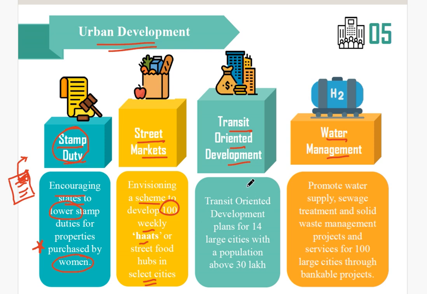Okay, next, for transit oriented development, 14 large cities whose population is above 30 lakhs would be provided transit oriented development. And for water management in the urban sector, they have stated promoting water supply, sewage treatment and solid waste management projects and services for 100 large cities through bankable projects.